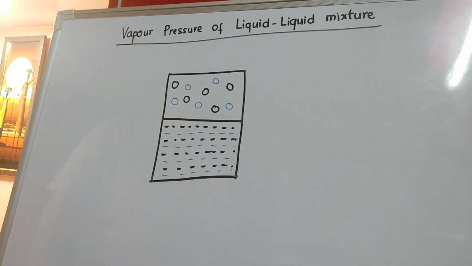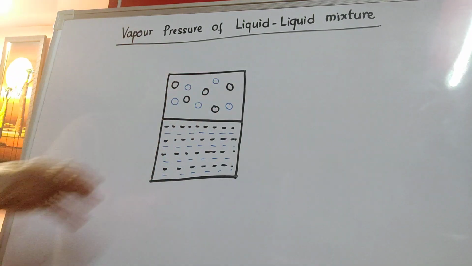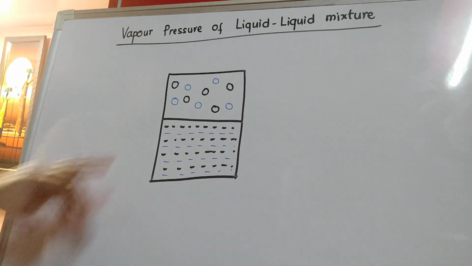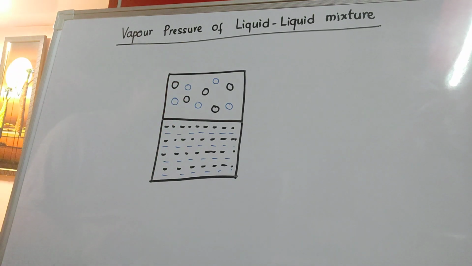Why partial pressure, and why didn't we talk about this term previously when I was discussing the vapor pressure of a liquid? My dear students, when a liquid is present alone, it has only one type of vapor molecules, and therefore the pressure exerted by those molecules was pure pressure because only one type of component was present. But when there is a mixture of liquids, when both types of vapors are present together, then no longer will the pressure be pure vapor pressure, rather it will be called partial vapor pressure.